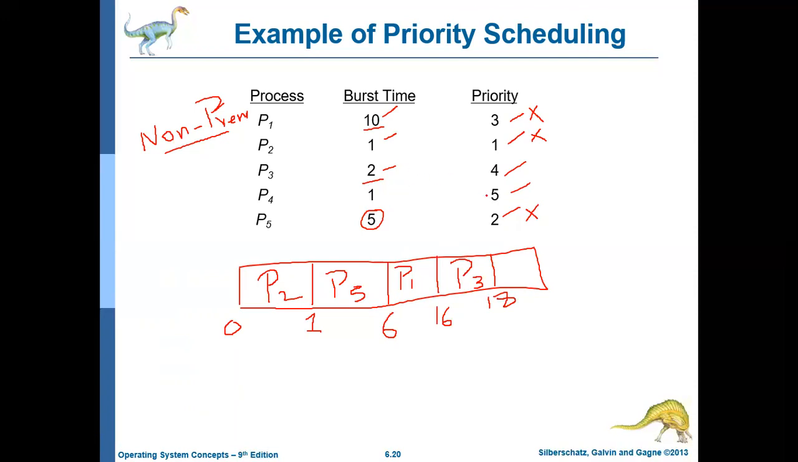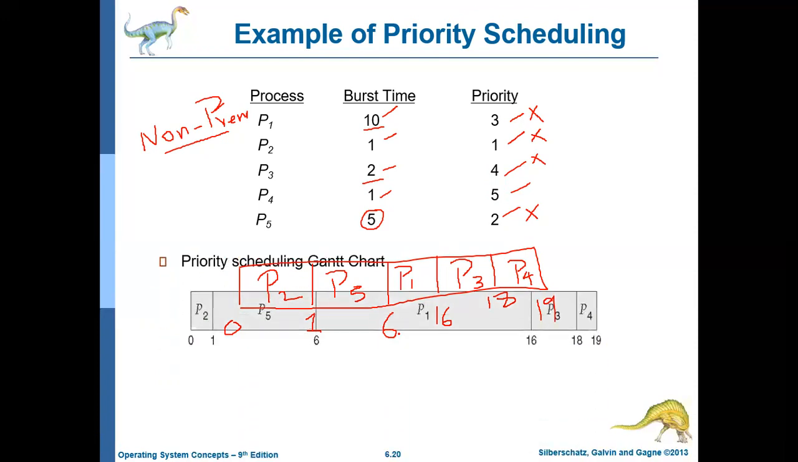Okay, then the only process left is process 4, and process 4 will get the CPU and execute for 1 millisecond. Its CPU burst is 1 millisecond, so by the 19th millisecond it will complete. So this is how the Gantt chart will look. First it is P2 up to 1 millisecond, then P5 up to 6 milliseconds, then P1 up to 16 milliseconds, then P3 up to 18, and P4 up to the 19th millisecond.